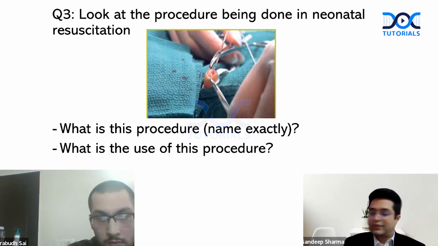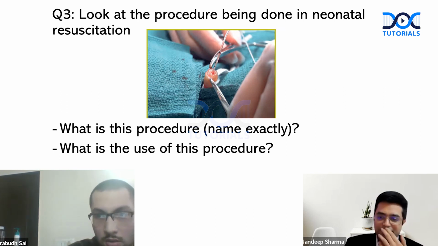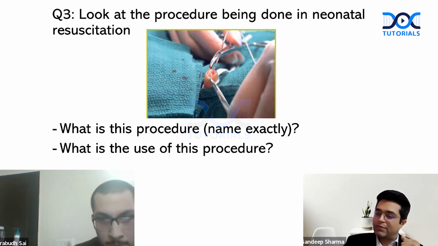Correct. It is used to give IV epinephrine. Yes, IV epinephrine, and then 3 ml of normal saline. Normal saline can be given in case the child is having hypovolemia. So absolutely right, answer to question number 3. Prabhupada has answered absolutely right, so you get plus 10 on this.